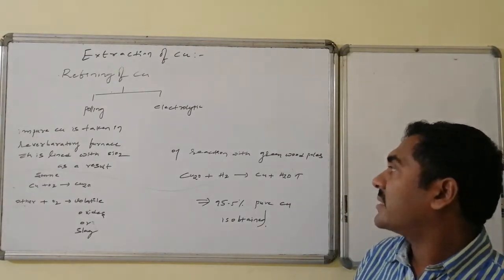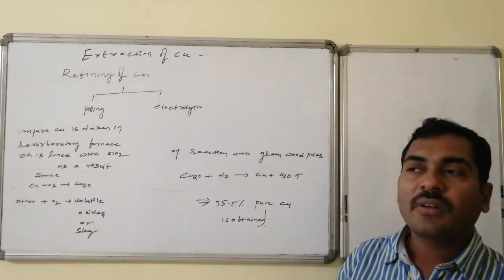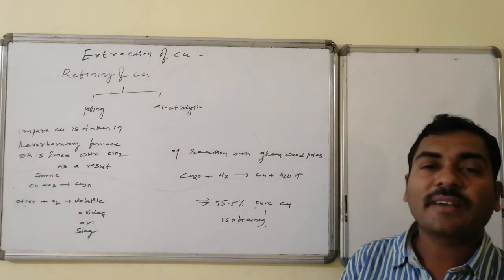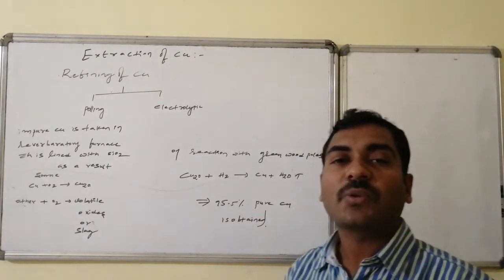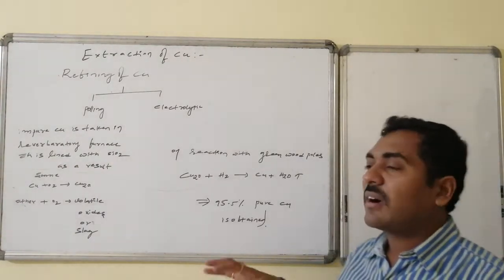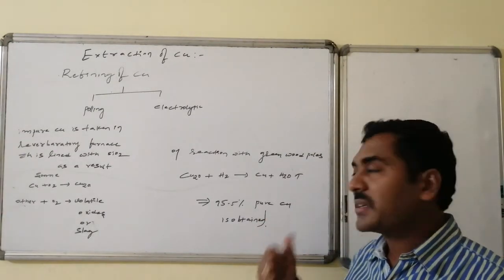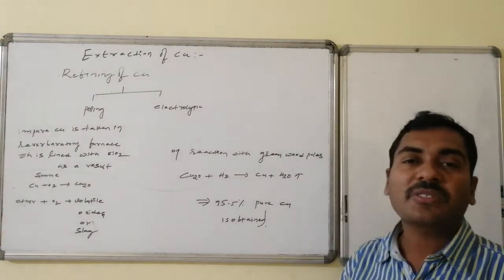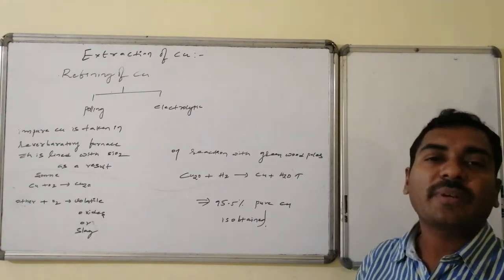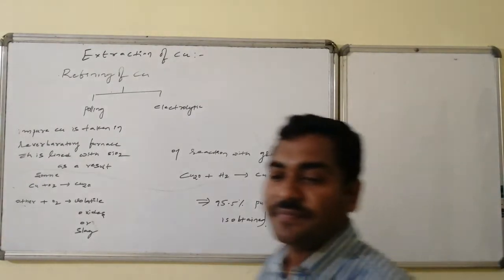Now this is made to react with green wood logs, freshly cut green wood logs, acting as a source of hydrocarbons. They reduce the copper oxide to copper. Thus we will be getting almost 95.5% purity of the copper.